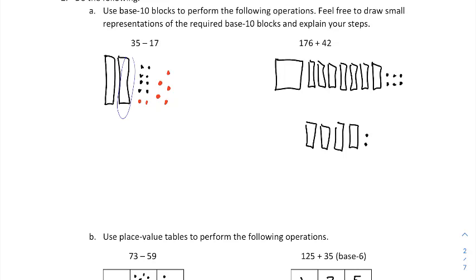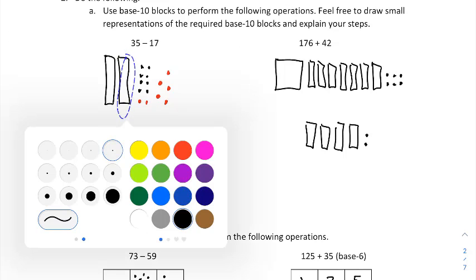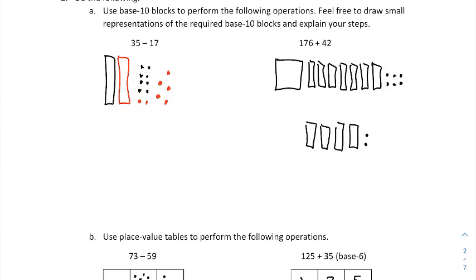So I need to remove one of these base 10 blocks as well. So I'm going to just color it red. And then we have this idea that everything that's red needs to be removed. So it's going to be taken away. And what do you have left? Well, we have 1 10 block and 8 1 blocks. So 18 would be left.